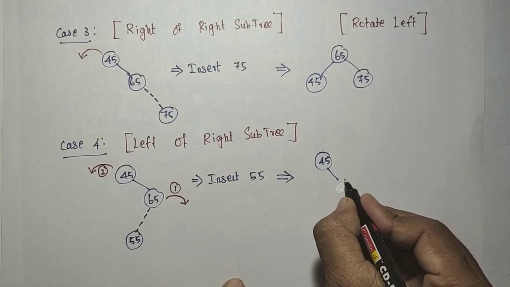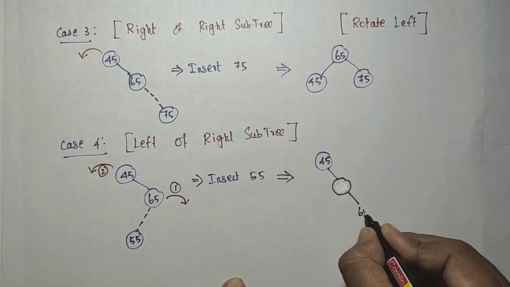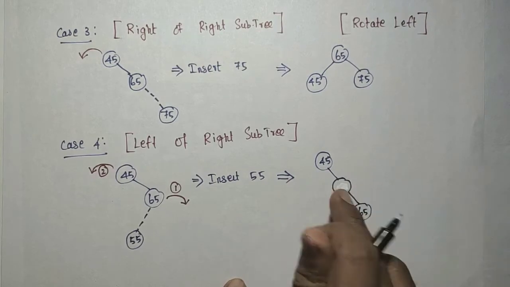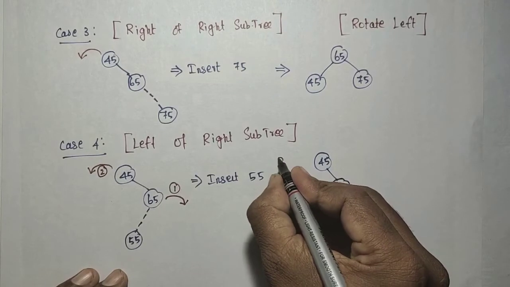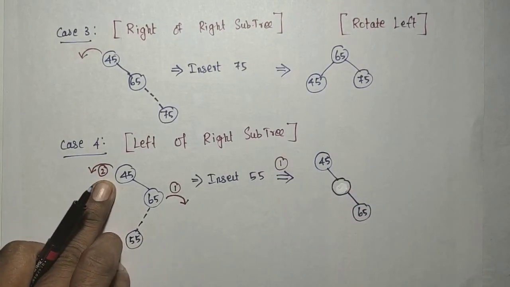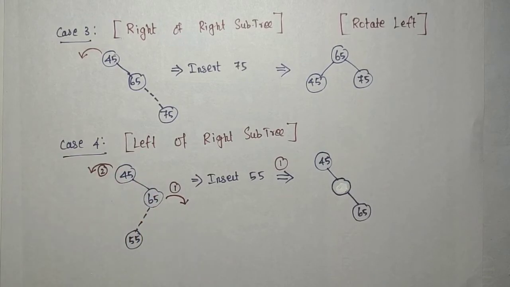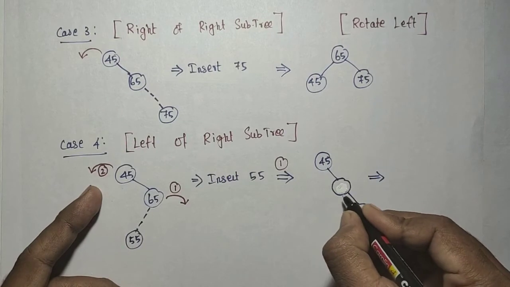So 55 will become here, and then the right side what? Again 65. This is the 55. So this is after what? Executing step 1. So next what? I need to do this rotation on the left side. Left side we are rotating here.